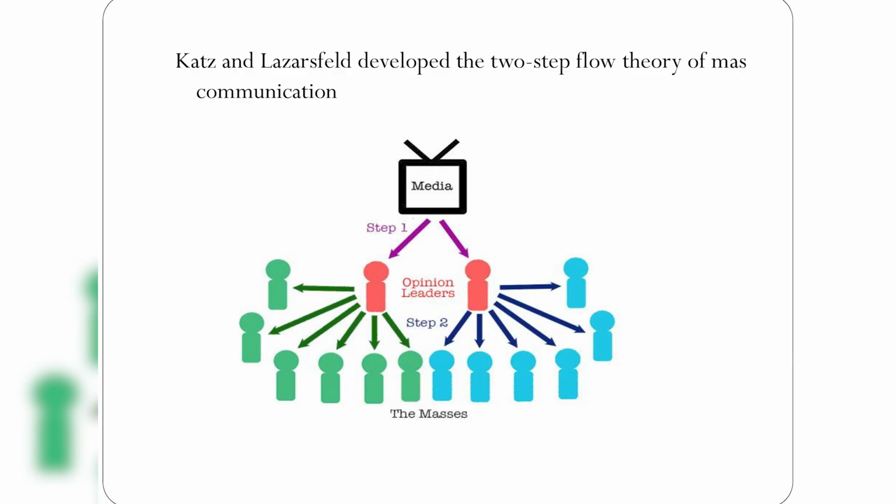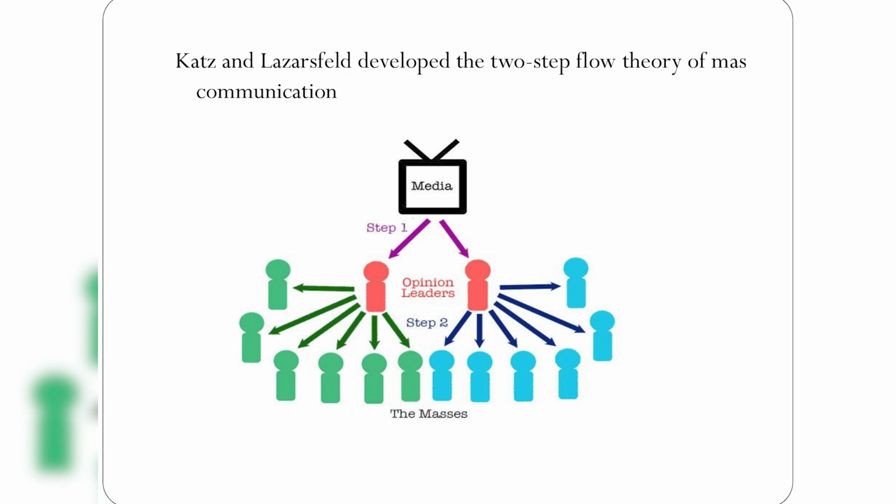Now let us see the graphical representation of this theory. Katz and Lazarsfeld developed the two-step flow theory of mass communication. You can see that there are two steps involved in this theory. At the top there is media, and then there are people who receive mass media messages directly from the mass media. That is considered step 1.